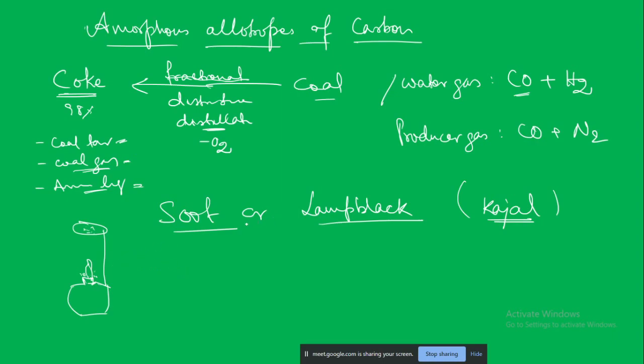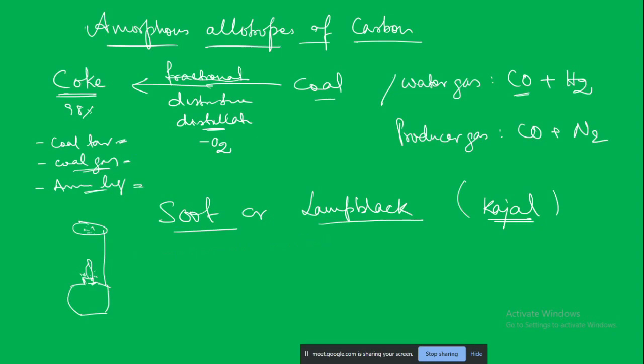So this soot or lamp black is also used in making printing ink, typewriter ribbon, black paint, varnishes, rubber and leather products, for bringing that black color. In this way it is being used for different purposes.